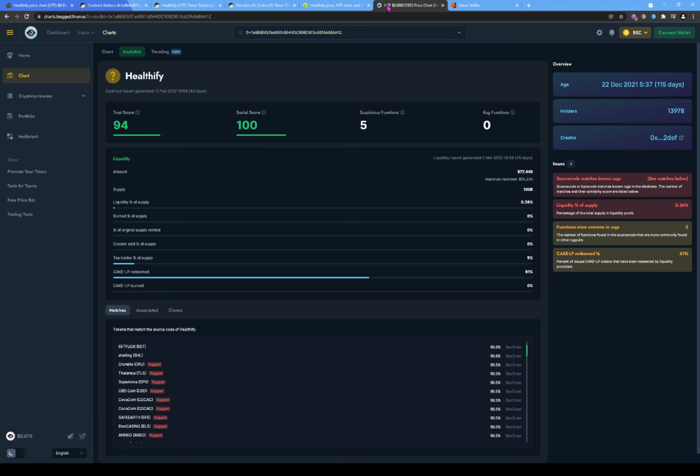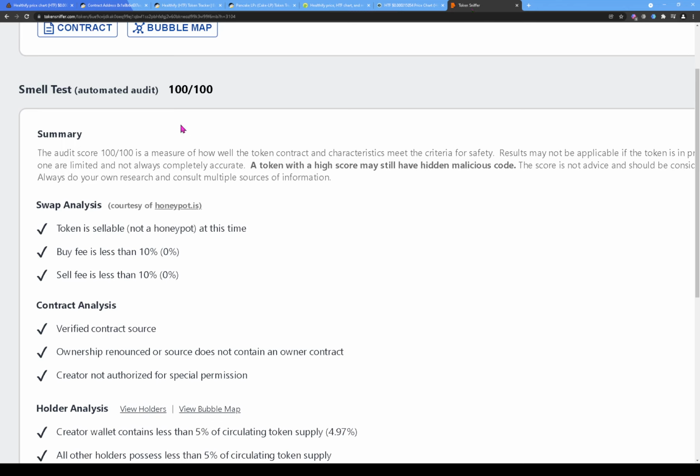But you already see on Bog.Finance how many different tokens actually have similar code but got rugged anyways. I think it was like 56 or 58 tokens that actually rugged but had similar source code, but getting 100 out of 100 on Token Sniffer. So if you see 100 out of 100 on Token Sniffer, it does not mean that the token is 100% safe.